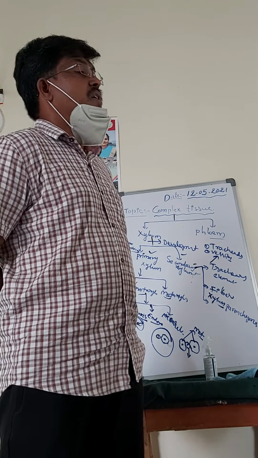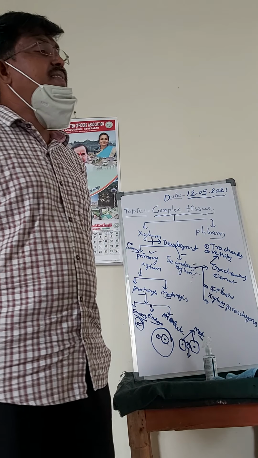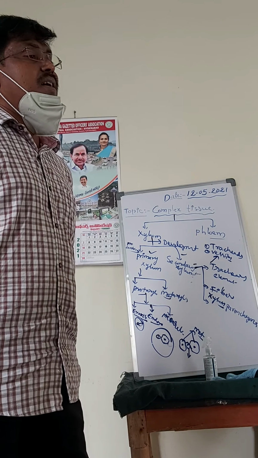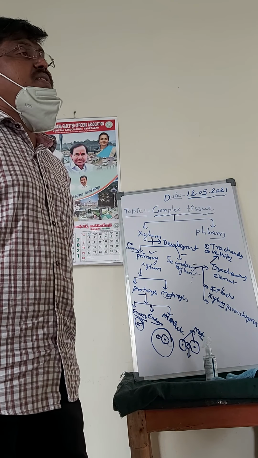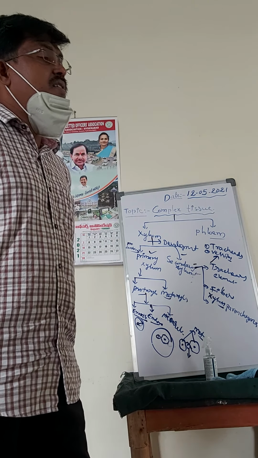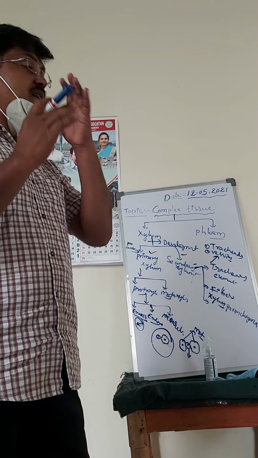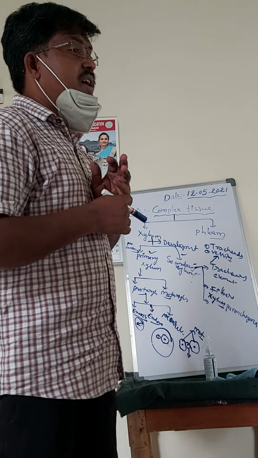A vessel is a very long, tubular, water-conducting structure of xylem.